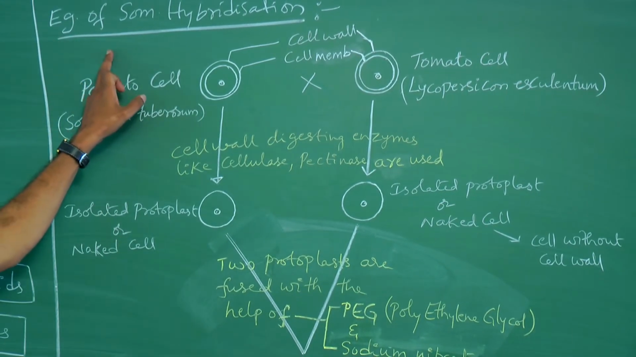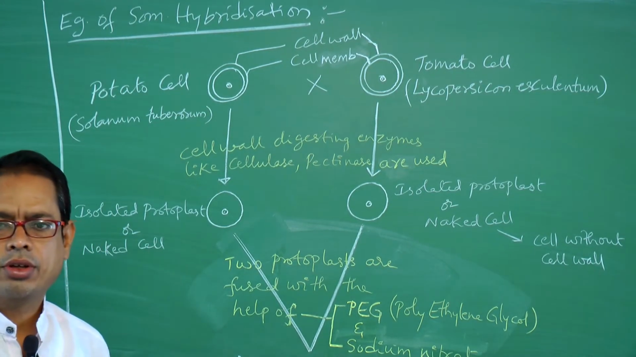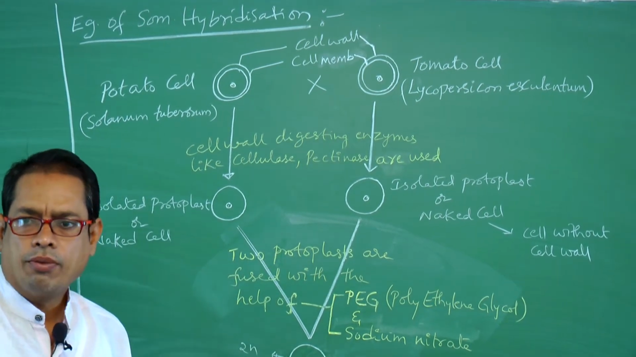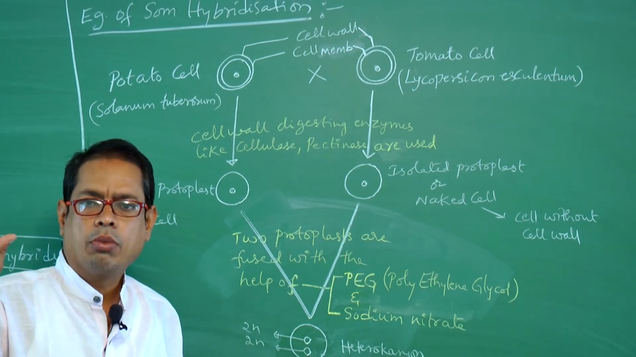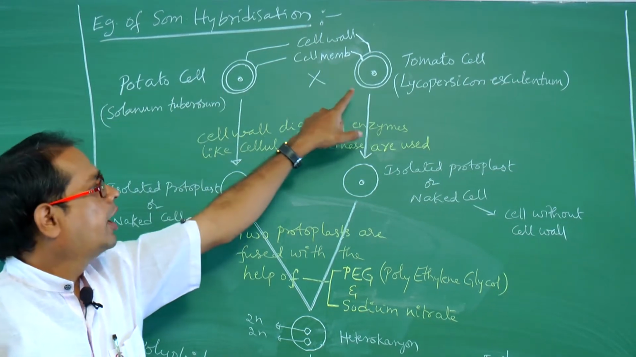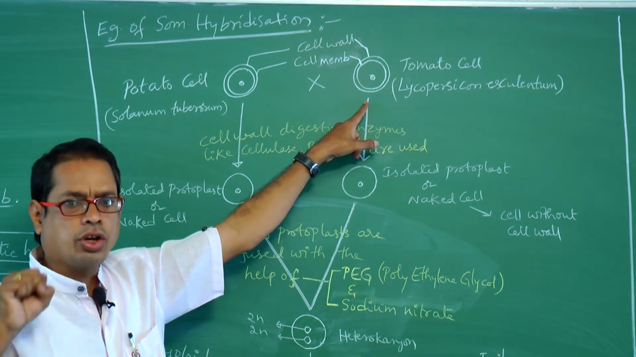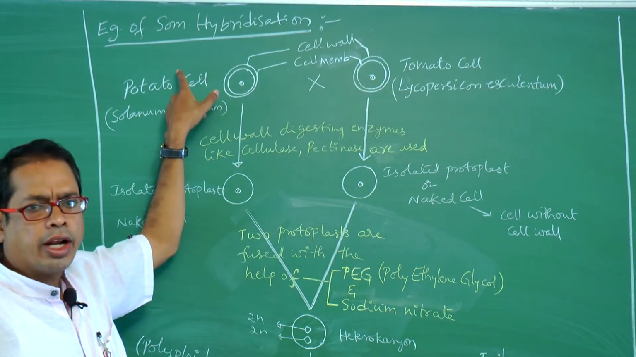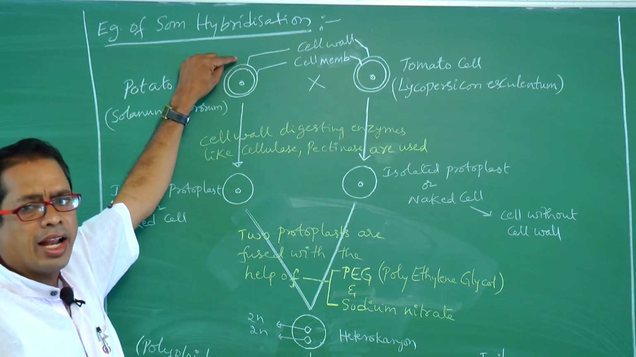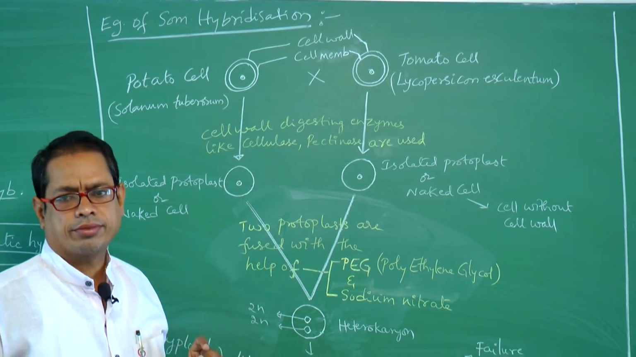See, example of somatic hybridization. Take two plants. One is potato plant, another one is tomato plant. From the potato plant, potato cell is isolated. From the tomato plant, tomato cell is isolated. So that is potato cell and tomato cell. And outermost layer in plant cell is cell wall. Below the cell wall, cell membrane is present.